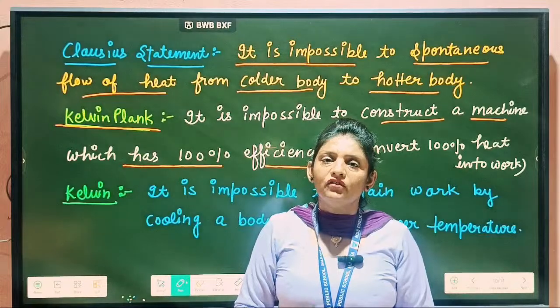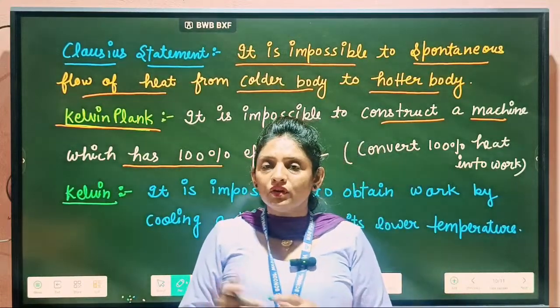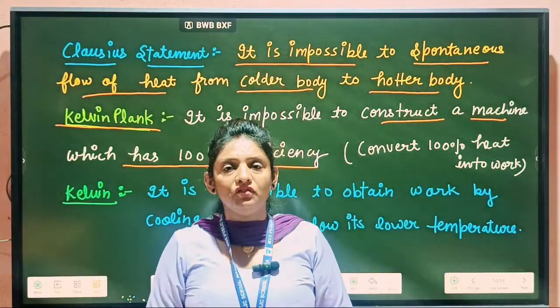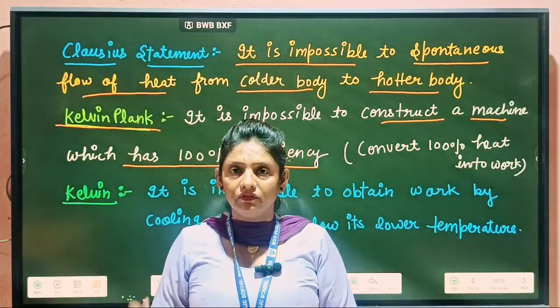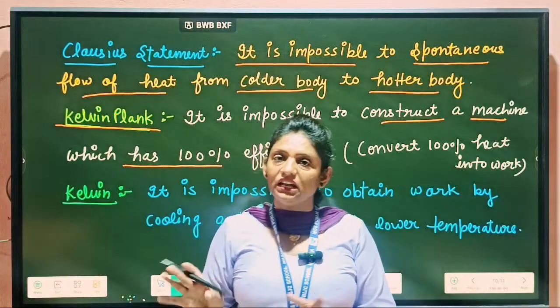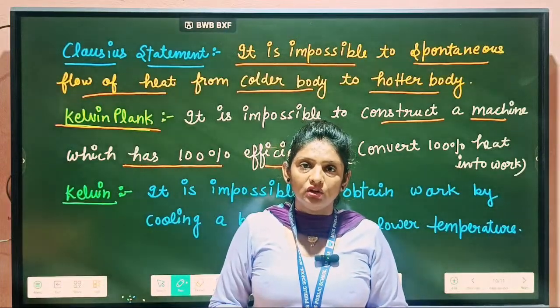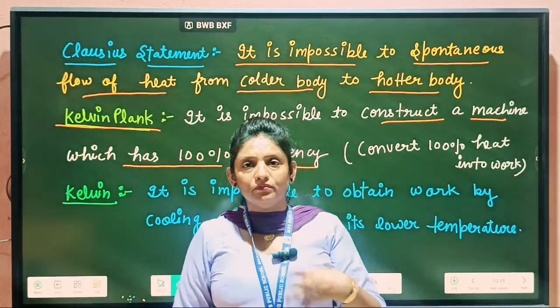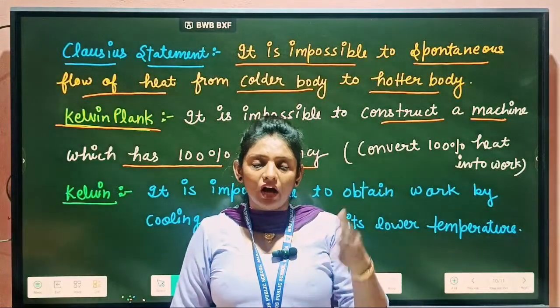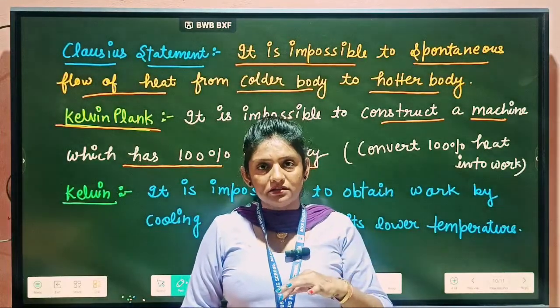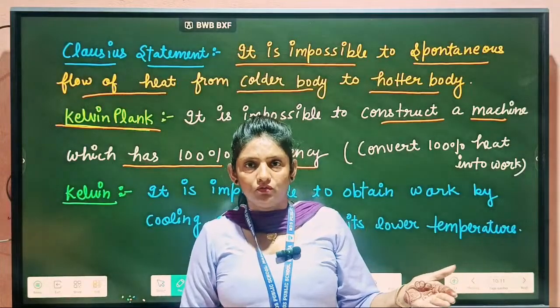Okay students, for example, with the help of electricity we run a fan, but we are not doing the work 100% efficiently. After some time our fan or electrical appliance gets hot. Why is it?